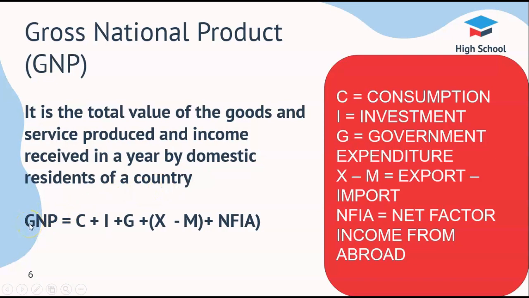The calculation of GNP is GNP equals C plus I plus G plus X minus M plus NFIA. Here C refers to consumption, I investment, G government expenditure, X export, M import, and NFIA net factor income from abroad.